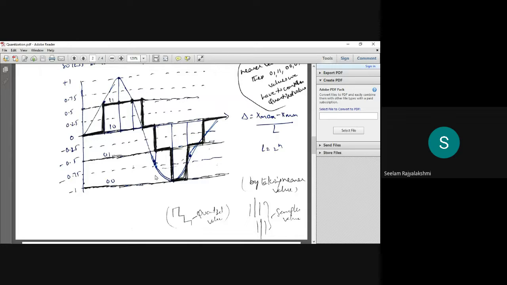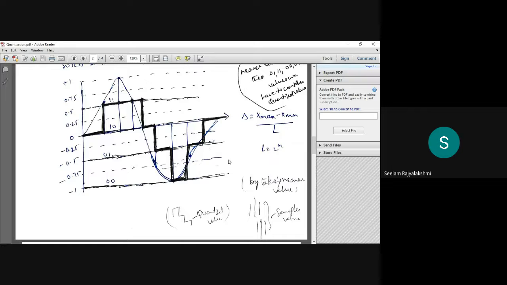So this is the amplitude interval which we got, 0.5. After the 0.5 amplitude interval, we have defined all those levels here.